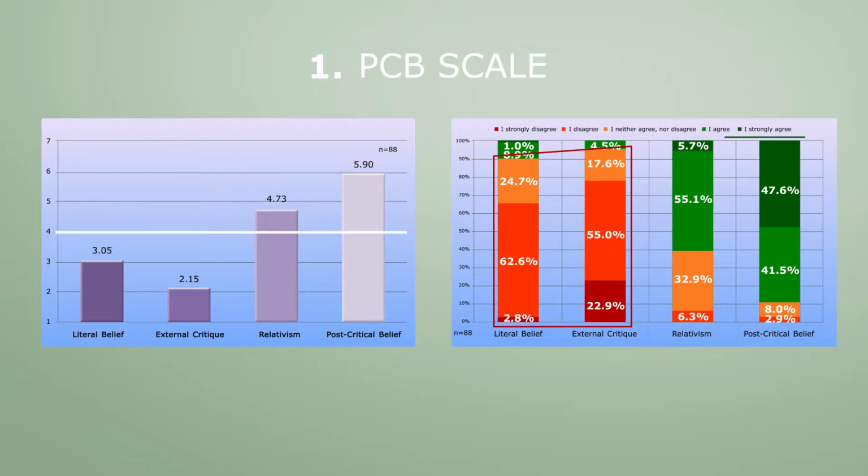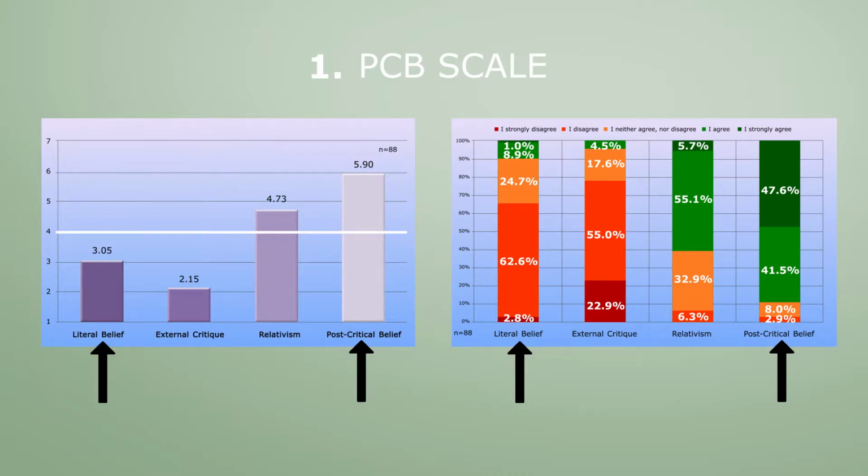The mean score of the 88 respondents on, for example, post-critical belief in the left graph is 5.9 on a scale from 1 to 7. On the right, we see that 47.6% of the 88 respondents strongly agree with post-critical belief, 41.5% agree, 8% neither agree nor disagree, and 2.9% disagree. These results make clear that a majority of the respondents prefer a symbolically mediated post-critical belief rather than a literal belief.